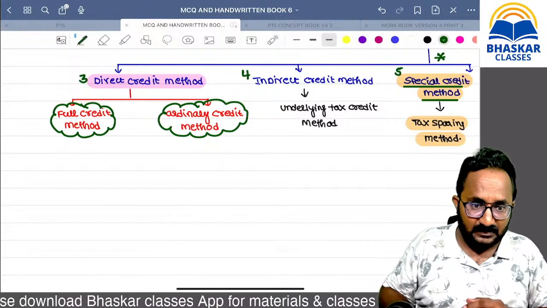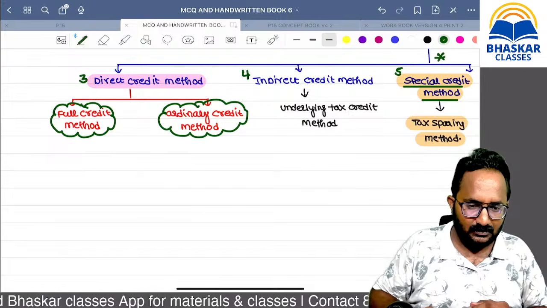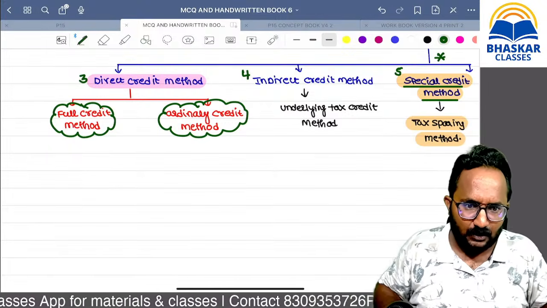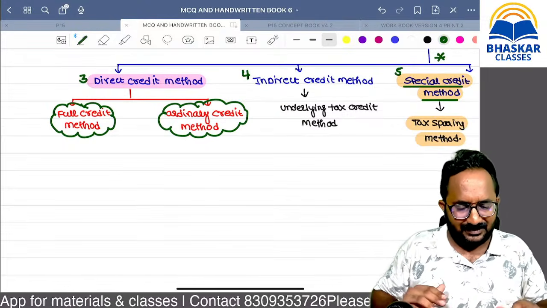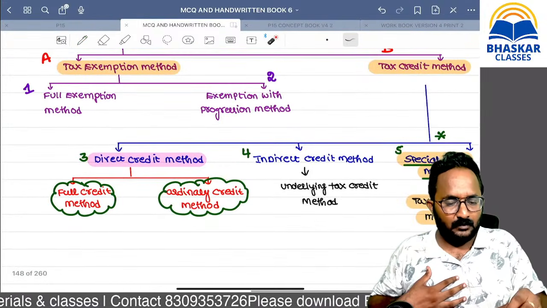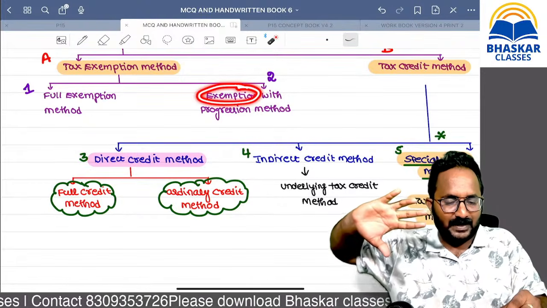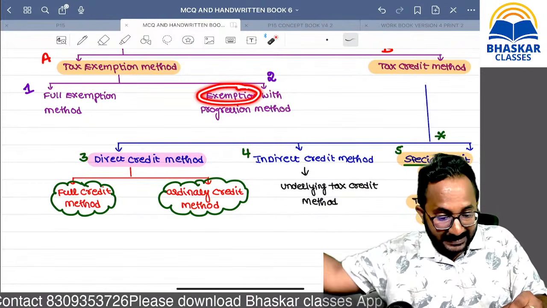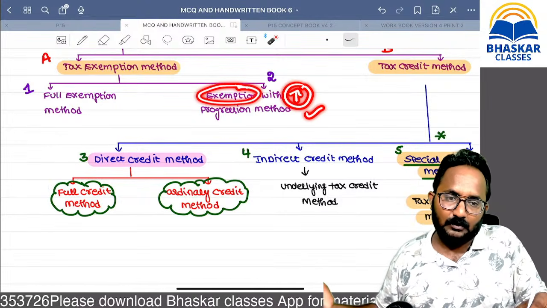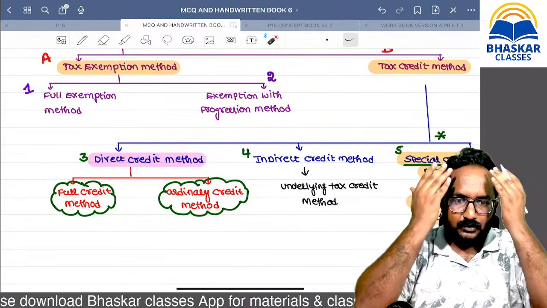What is the difference between exemption with progression and the ordinary credit method? Yes, the restriction is allowed only for the ordinary credit. Exemption means one different thing. You can easily remember that the income is not taxed in India, but for rate purposes only we are adding it. Then after that we give relief. Yes, the two methods are different.